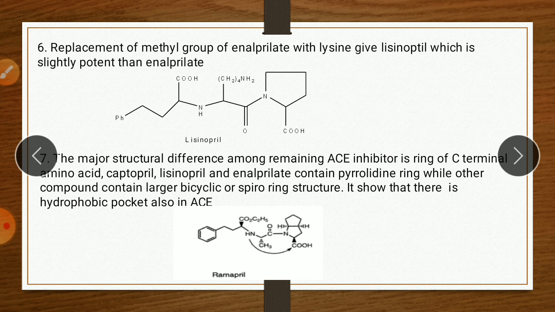It shows that there is a hydrophobic pocket in ACE. In captopril, lisinopril and enalapril it is a proline ring, but in another drug it may be a larger bicyclic or spiro ring, like in ramipril, which shows there is a hydrophobic pocket present in ACE.